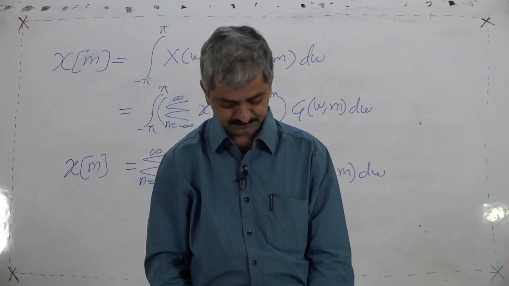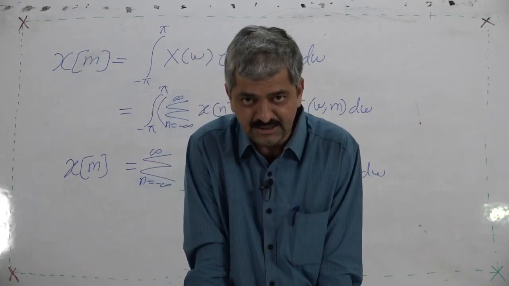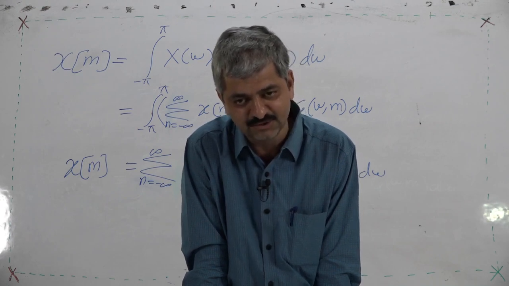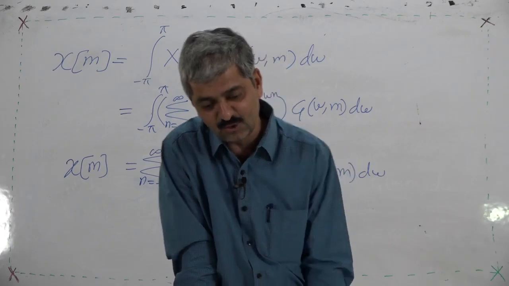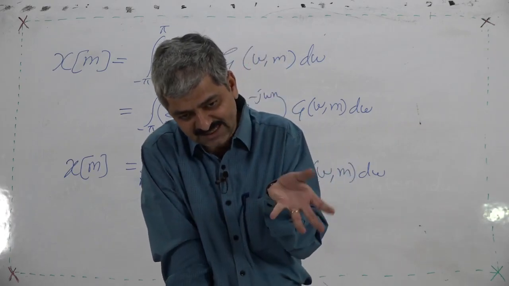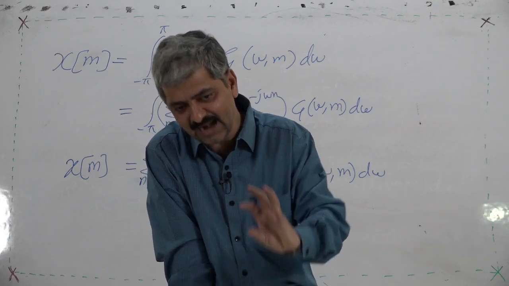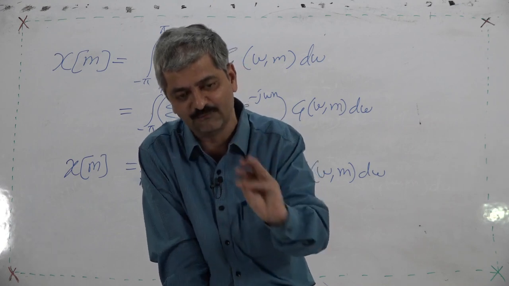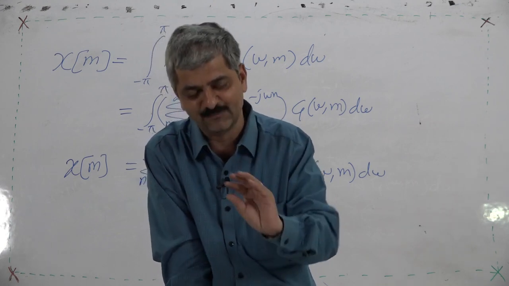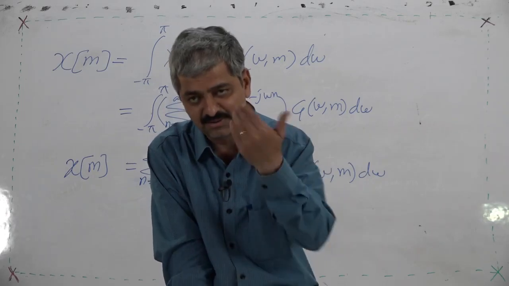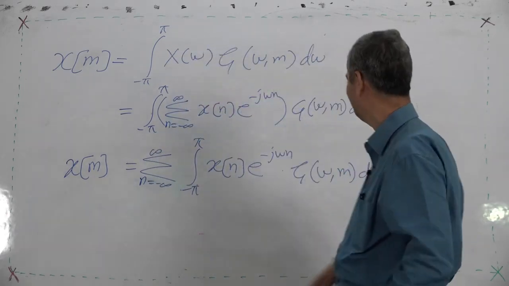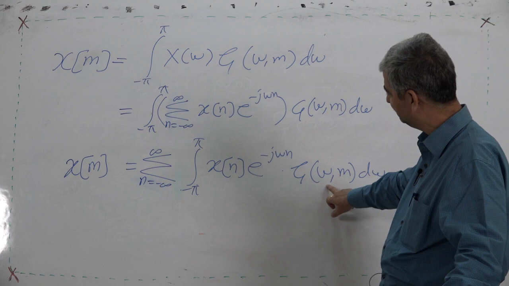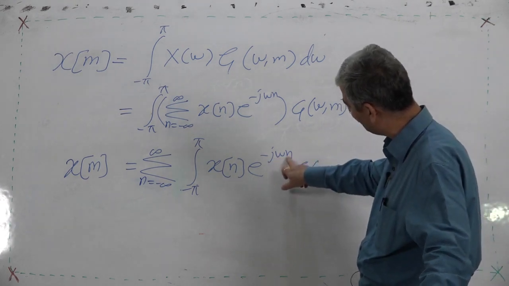Again, repeat: the DTFT is found out as a weighted sum. This weighted sum is to undergo scaled integration. The scaled integration should be such that it should become 0 except for a single value of n which is equal to m, and for all other values of n it should become 0. So, what kind of weight you should choose here is e raised to minus j omega n.